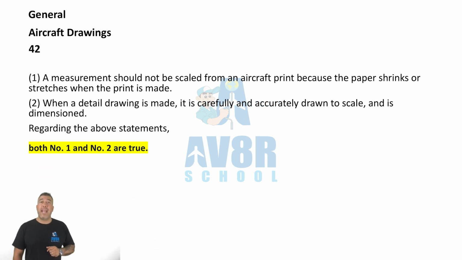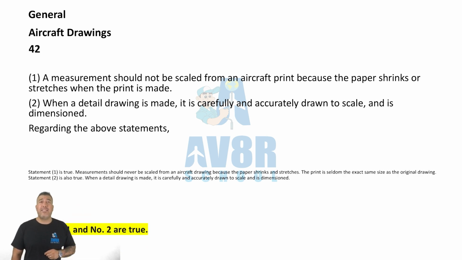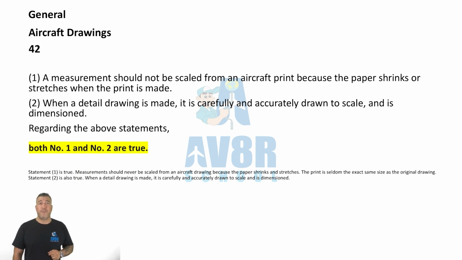Number 42. Both number 1 and number 2 are true. Measurements should not be scaled from an aircraft print because the paper shrinks or stretches when the print is made. Also, when detailed drawings are made, they are carefully accurate, drawn to scale, and dimensioned. So both of these statements are true.